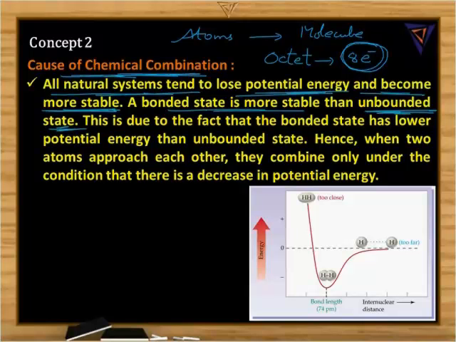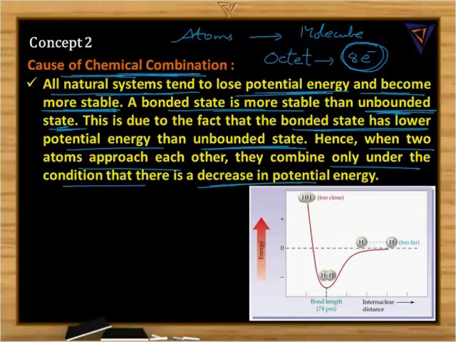Why is it so? This is due to the fact that the bonded state has lower potential energy than the unbonded state. Hence, when two atoms approach each other, they combine only under the condition that there is a decrease in potential energy. So what is the compulsory condition for the formation of a chemical bond? Whenever atoms combine to form molecules, there is a decrease in energy, or in another way, energy is released whenever a chemical bond forms.